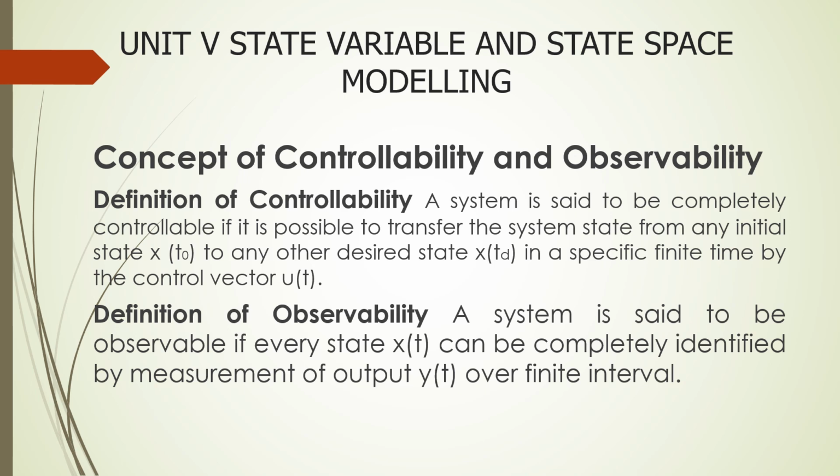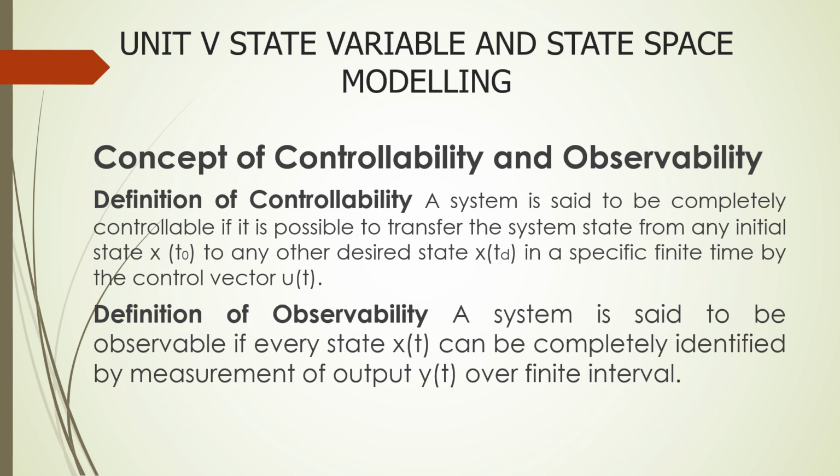Actually, the controllability verifies the usefulness of a state variable. In the controllability test, we can find whether the state variable can be controlled to achieve the desired output. The choice of the state variable is arbitrary while forming the state model. After determining each state model, the controllability of the system variable is verified. If the state variable is not controllable, then we have to go for another choice of the state variable. Actually, this is the definition of controllability.